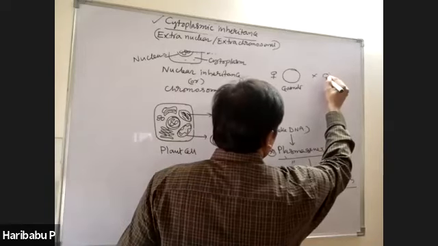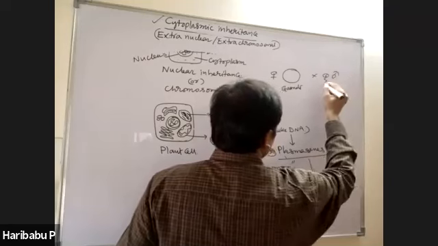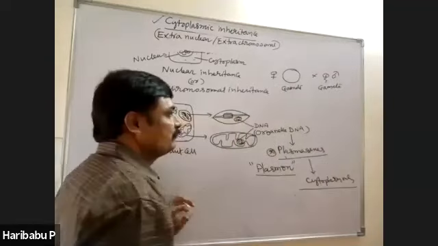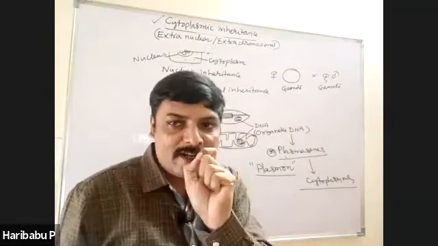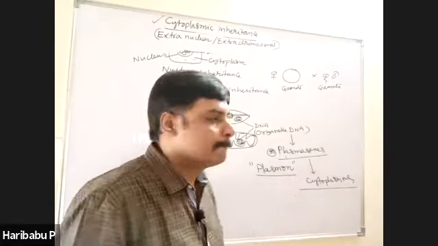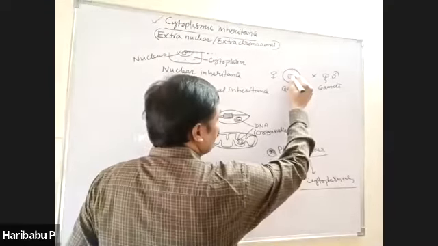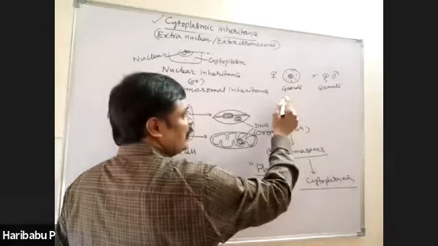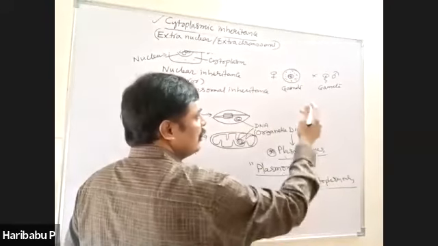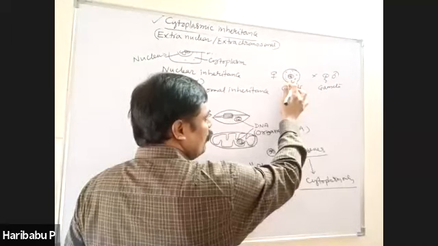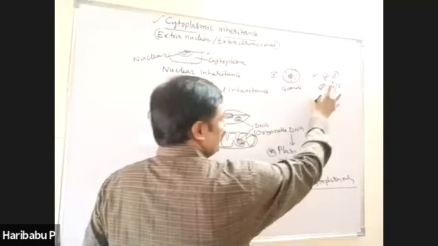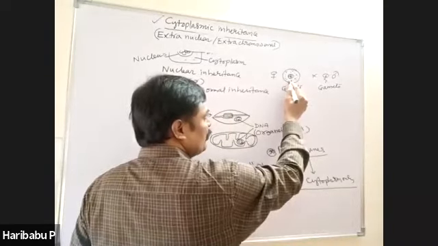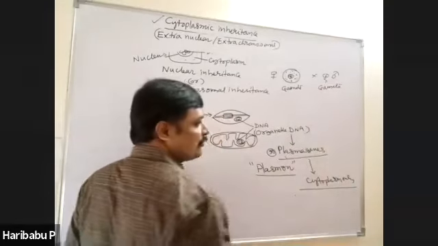And this is the male gamete, right? Generally, male gametes are small in size and contain a very small quantity of cytoplasm. Female gametes are large and contain a large amount of cytoplasm. In all, whether it's plant or animal, generally the size of the female gamete, egg or ovum, is large, and the male gamete is very small in size. The female contains more cytoplasm, the male contains less cytoplasm.